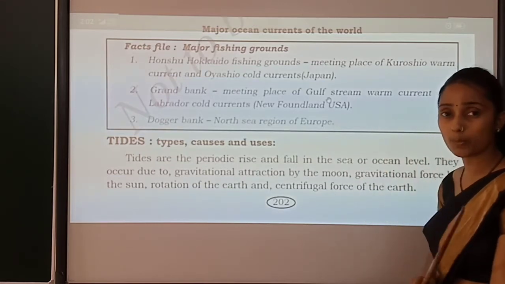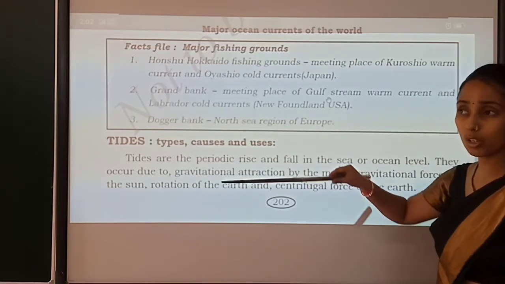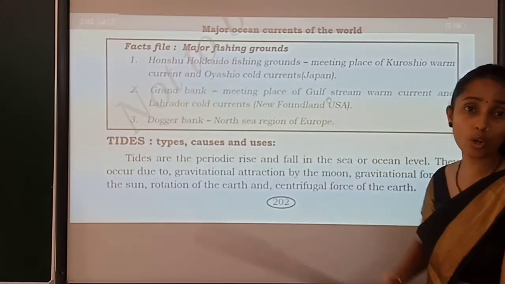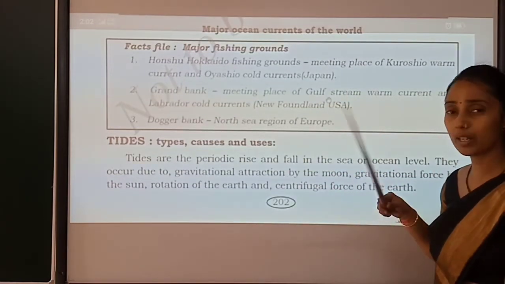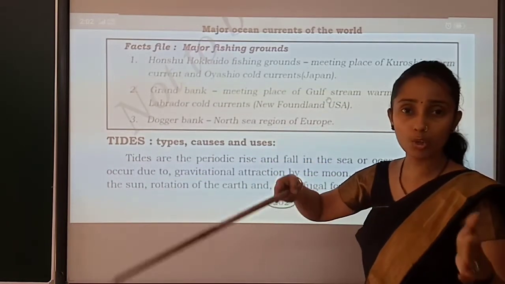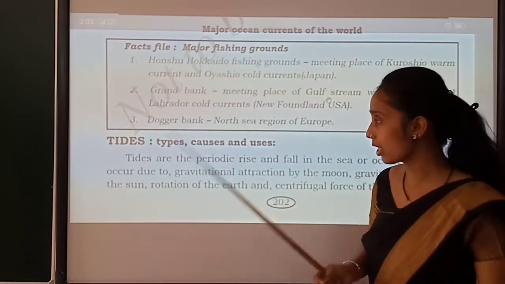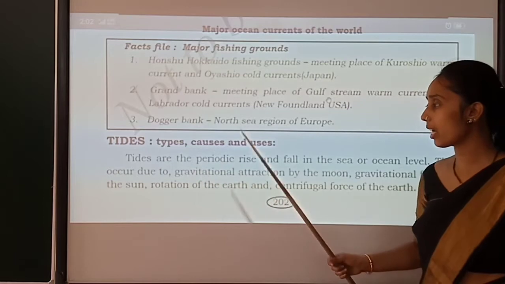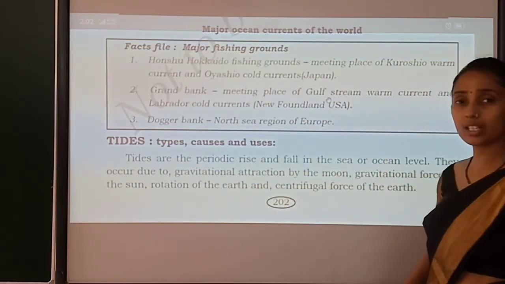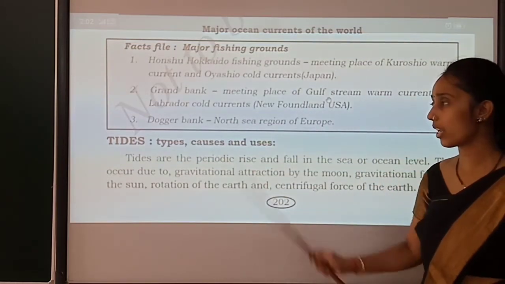This is what I told you to observe. If you go to the sea, you can see sometimes the water looks very high. In the sense it looks like it came near to the road also sometimes. Sometimes it is very low, in the sense it looks like it has gone back. The sand on the ocean looks very high to us, like a slanting place it has made. That is called a tide. These tides are the periodic rise and fall in the sea or ocean level, in the sense increase in the water level and decrease in the water level. That is called a tide.